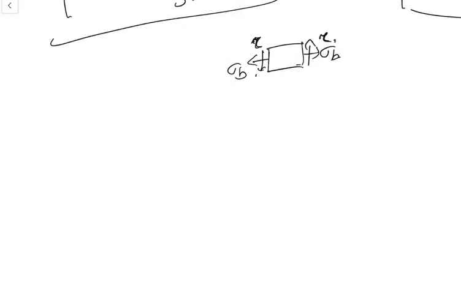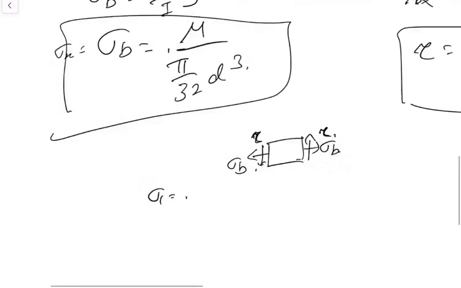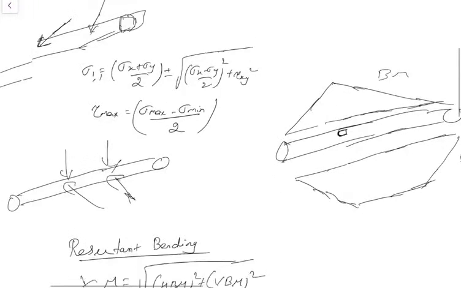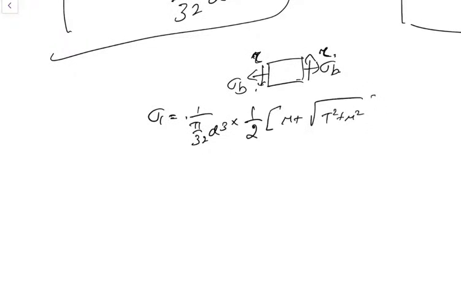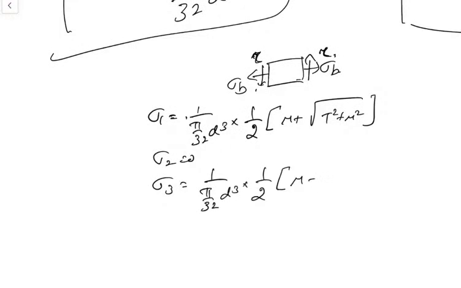Substitute that. Sigma 1 is equal to, and do the simplification. Finally you will get sigma 1 as 1 by pi by 32 d cube into 1 by 2 of M plus root of T square plus M square. Sigma 2 will be 0, and sigma 3 will be 1 by pi by 32 d cube into 1 by 2 of M minus root of T square plus M square. You got it right, this formula.